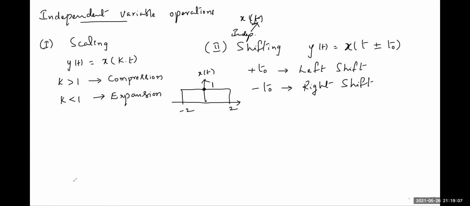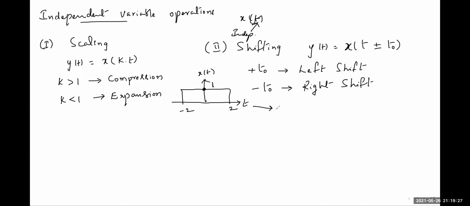Observe, while performing independent variable operation, dependent variable should not change. So here, scaled version, shifted version, both should have amplitude 1 only. Only thing is independent variable t is varying. How it varies? Let us see here.